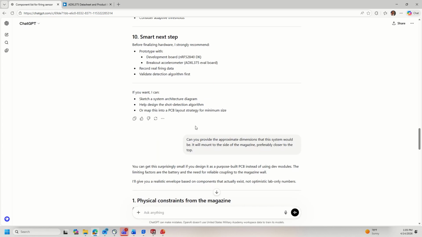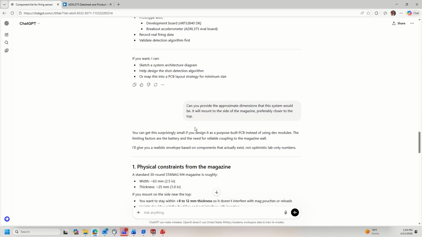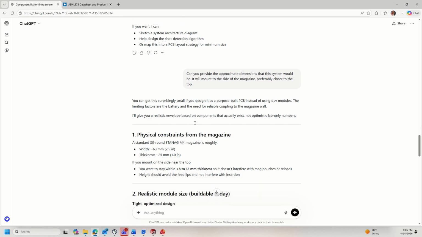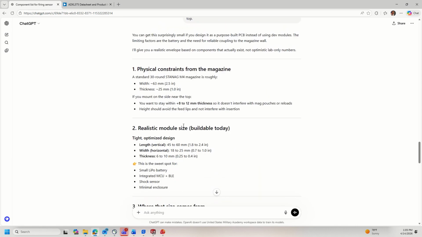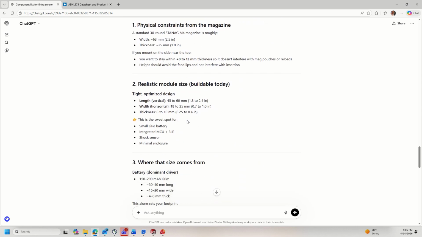So the next thing I asked it, just because I care about size, weight, and power, and the next step I want to do is start modifying a weapon magazine to allow for this, is I want to provide the approximate dimensions that the system would be so I can mount it to the side of the magazine. So I asked for that, and you can see down here that it starts providing me values.